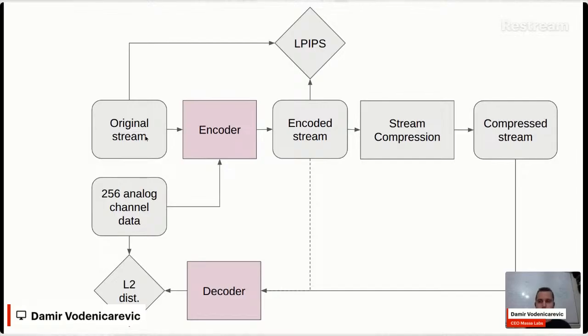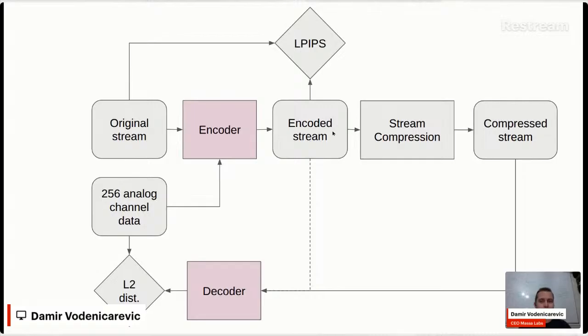So we take the original stream, we pass it through the encoder, we take some random data, we pass it through the encoder, and we obtain the encoded stream. Here, the first criterion we need to optimize for is to ensure that there is no strong visible difference between the original stream and the encoded stream, so that the data is not completely scrambled and we only see colors everywhere and don't even see the original stream.